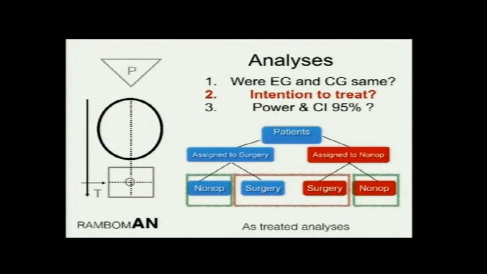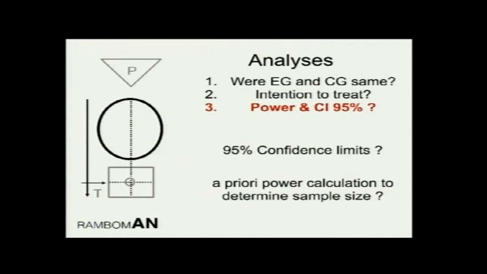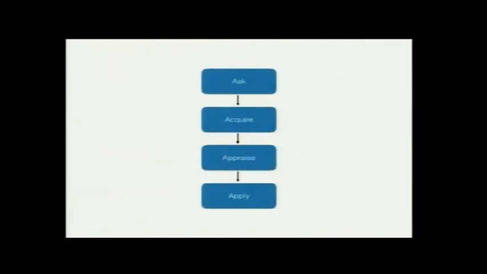And as treated means that the surgery group is compared with the non-surgery group as actually treated. So you want to look for intention to treat analysis. And the last thing, as I said in the statistics talks, you want to make sure that the power of the study has been explained, and that is an a priori power calculation. That means the power calculation was done before the start of the study, not at the end, to determine the sample size, and then they have explained the confidence limits and not only p-values.